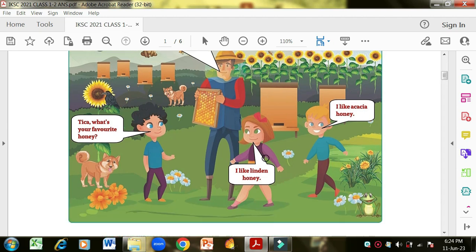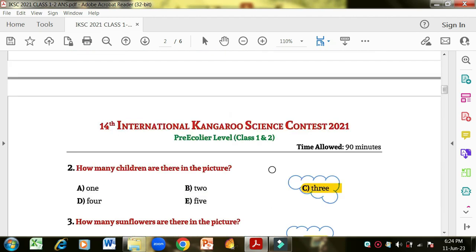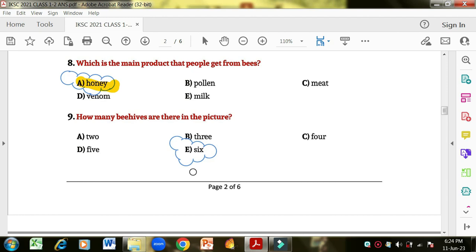There are 6 beehives. This is not a beehive, this is just a frame that is put inside the beehive in which the honey is collected. So there are 6 beehives. 6 is the correct option. So mark the answer 6.